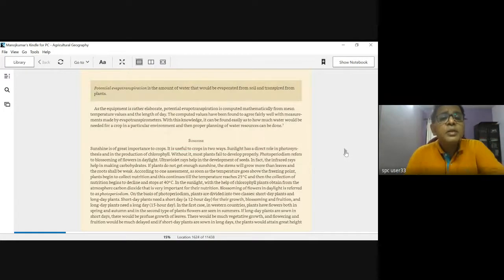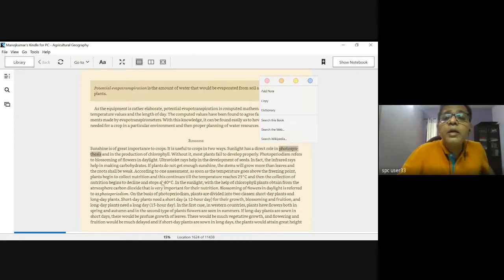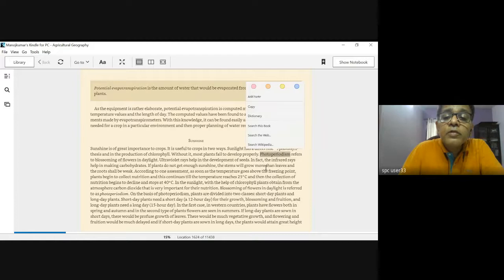Sunshine. Okay, you'll see that it's again a very important aspect because sunshine is directly related to photosynthesis. Okay, photosynthesis पहा इथे दिसतंय तुम्हाला. हे डायरेक्ट आहे की पानांचं हिरवं दिसणं, की क्लोरोफिल आणि फोटोसिंथेसिस या प्रोसेसमुळे it's very important. Okay, and next aspect is photoperiodism. What is photoperiodism? Photoperiodism is related to blossoming of flowers in daylight.